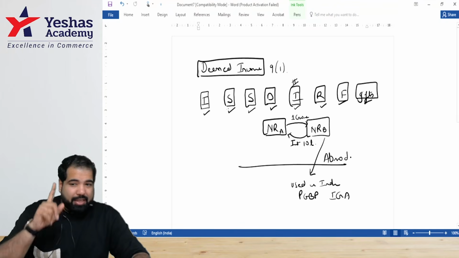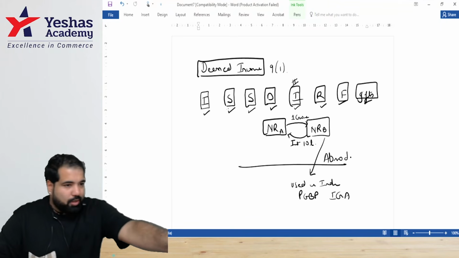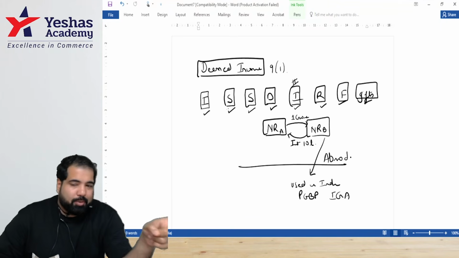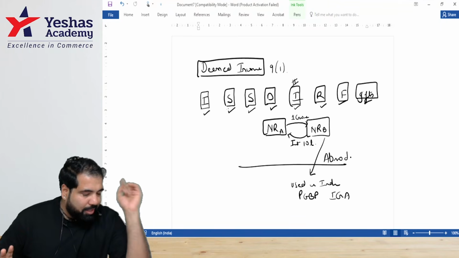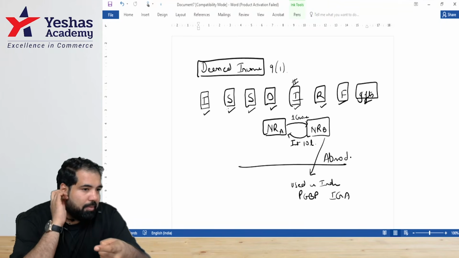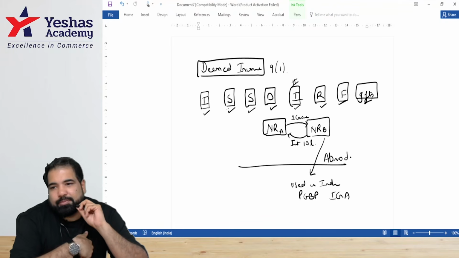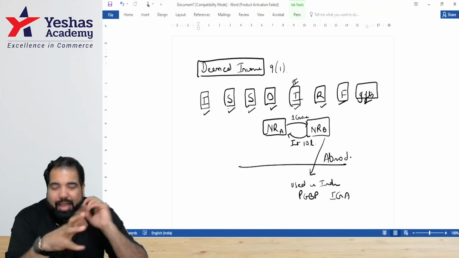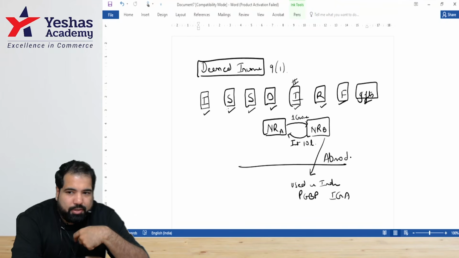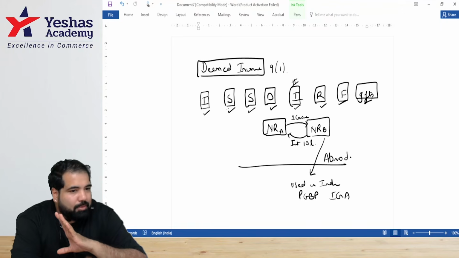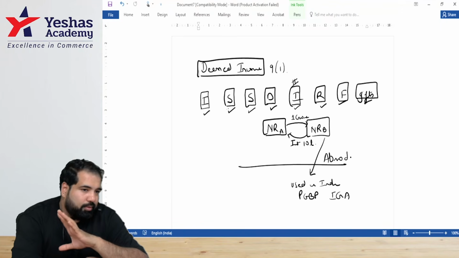Very confusing, guys. Everyone hear me out well. Non-resident A, non-resident B. You all gave them a loan of how many crore? 1 crore. Forget that number, guys. That number has no significance. It will never be taxed. You all paid them interest of how many lakh? 10 lakh. Hold that number. That income, can I tax it in India? Yes. Actually, no, but I can tax it if these guys use that 1 crore money in which country? India. For what purpose? Business and profession. If you all use it to buy shares or other income generating activity, then no.